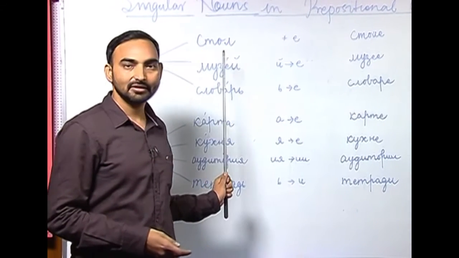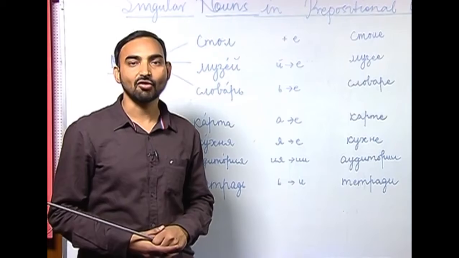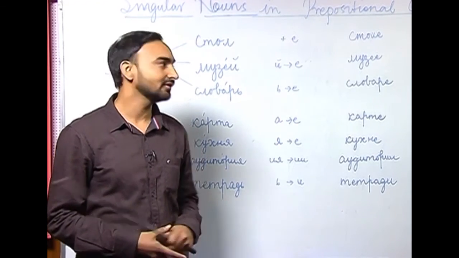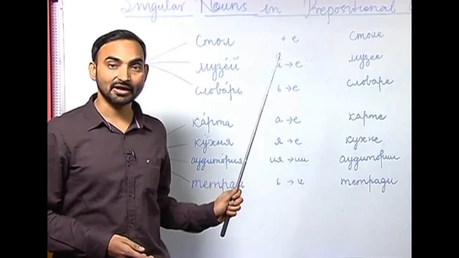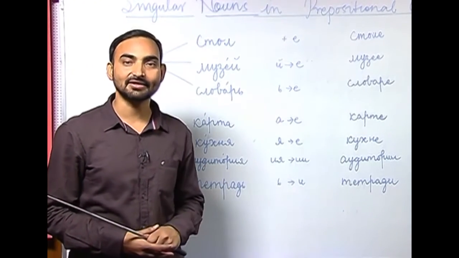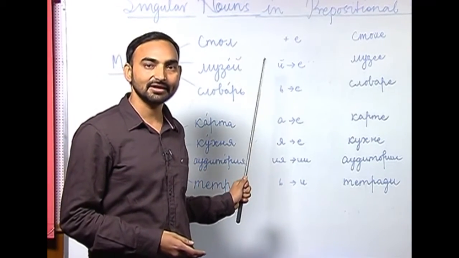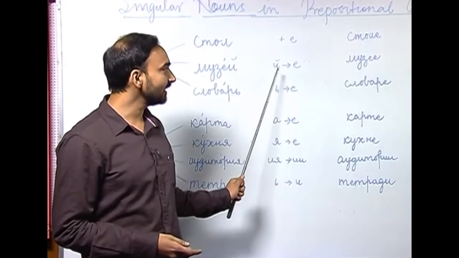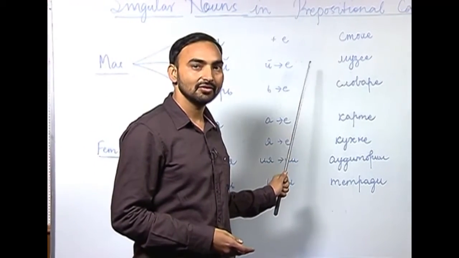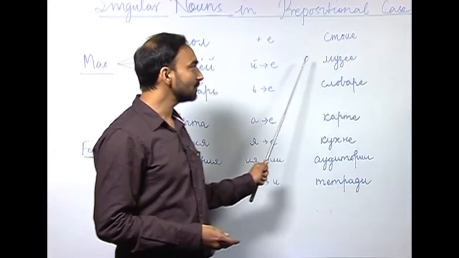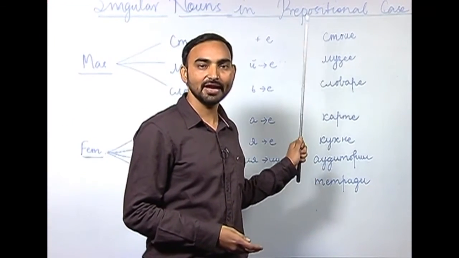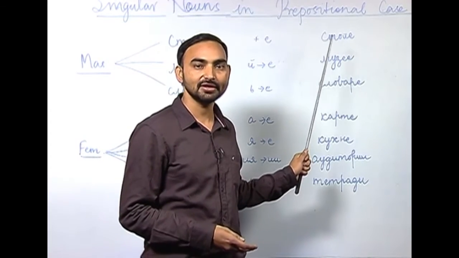The next ending is the ь ending, or the soft sign ending. Again, within the masculine nouns, there are certain nouns with the soft sign ending. So, what happens when a noun has a soft sign at the end? The soft sign is replaced with е. So, музей will be музее in the locative case or prepositional case.